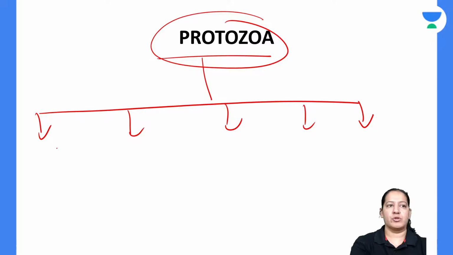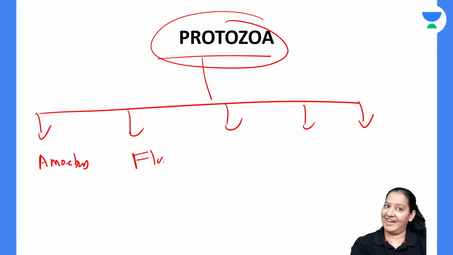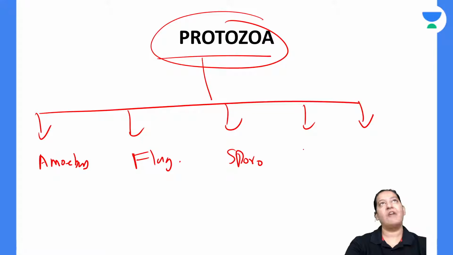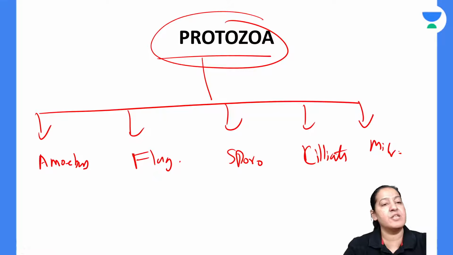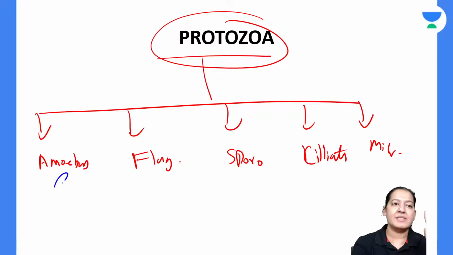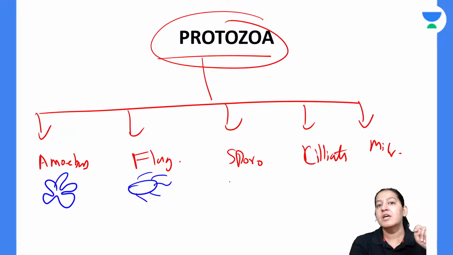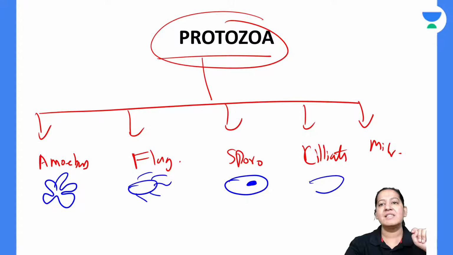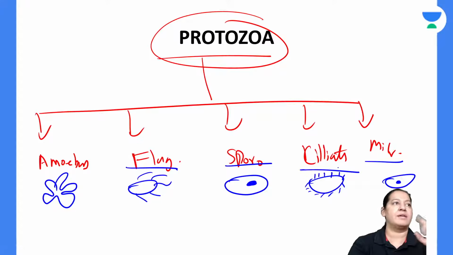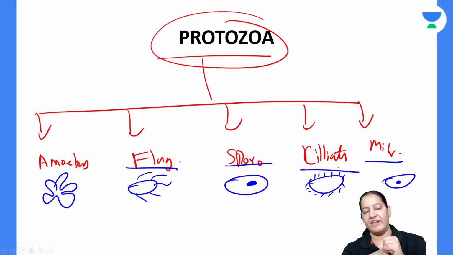Now the 5 classes of the protozoa. There are amoebas, I've told you the amoebas. I've told you the flagellates, the sporozoans, and the ciliates. And the last is microsporidia. How to learn them? Many students may ask, ma'am, how to learn the 5 classes? Amoebas: learn the diagrams. Amoebas have pseudopodia. They do not have any fixed shape. Flagellates have multiple flagella. Sporozoa have spores. Ciliates have cilia. And microsporidia have microspora. So spora and microspora together, flagellates and ciliates together, and amoeba. Yes, Afsana, very good. These are the 5 classes in front of you.